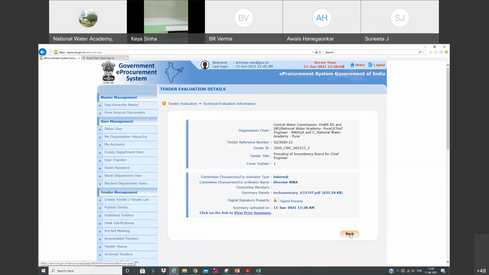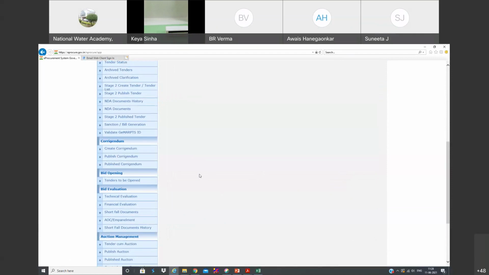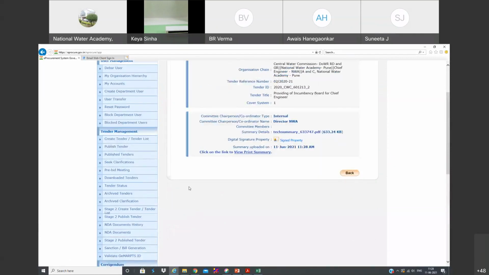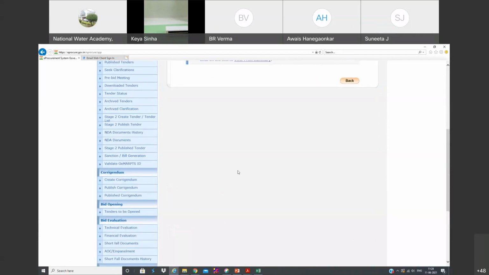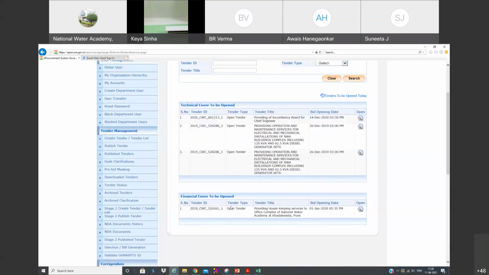Likewise, now this is about technical evaluation. So once technical evaluation is over, then we need to go for the next step. Generally, once we open technical bids, we have done technical evaluation. So before doing financial evaluation, we have to open the bids, right? For that, again, we need to go to bid opening, tenders to be opened. You can see here, financial cover to be opened.